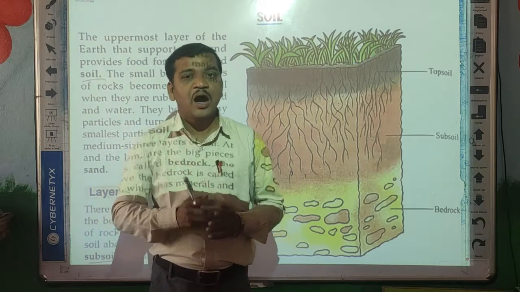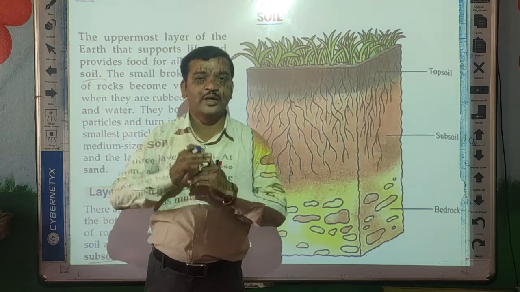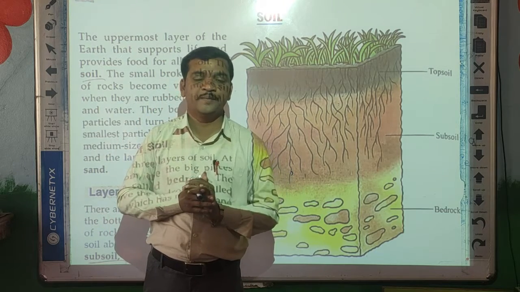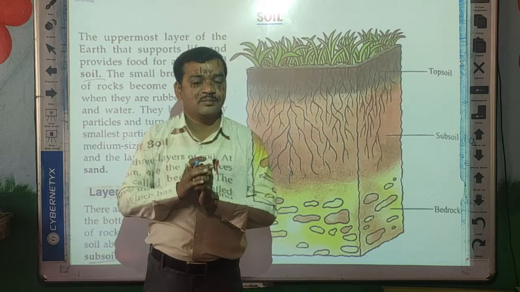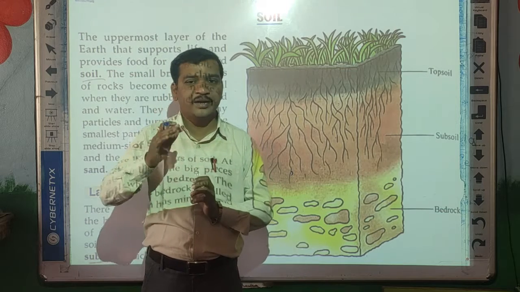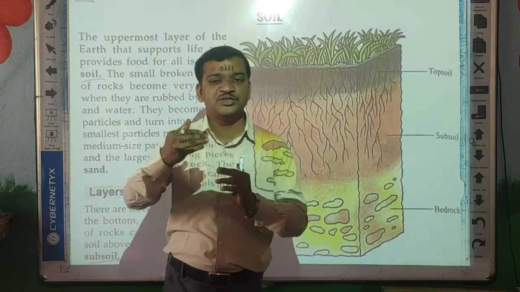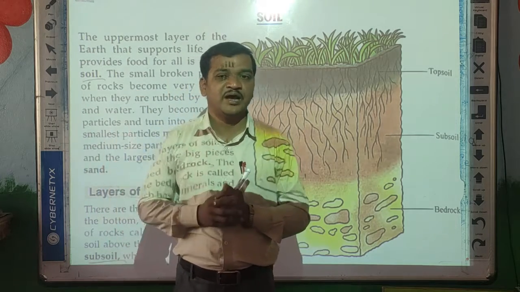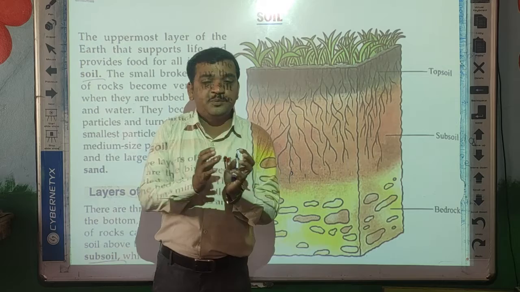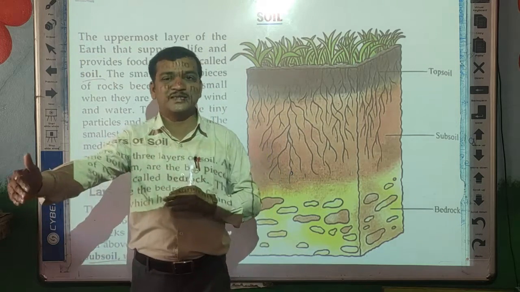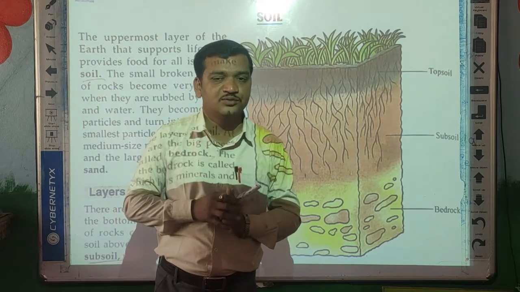Due to harsh conditions like high temperature, low temperature, the wind, and the rain, the rock particles break down into smaller pieces, and then these smaller pieces again change into fine particles and form the soil. But this is a very slow process. It takes thousands of years to form the soil.